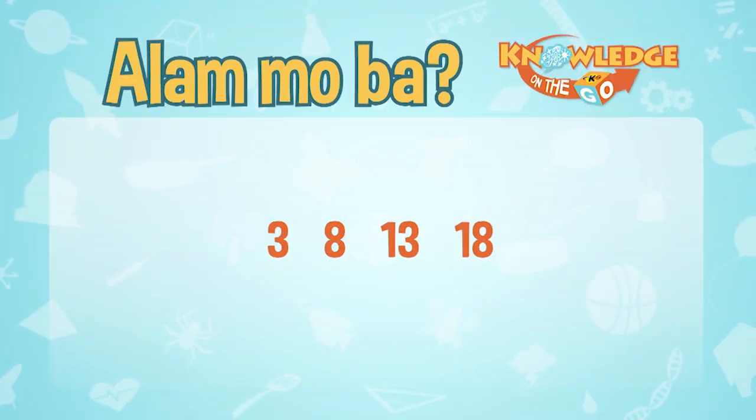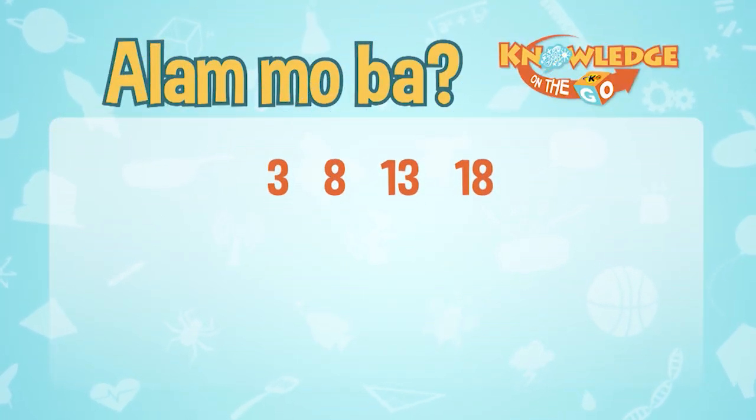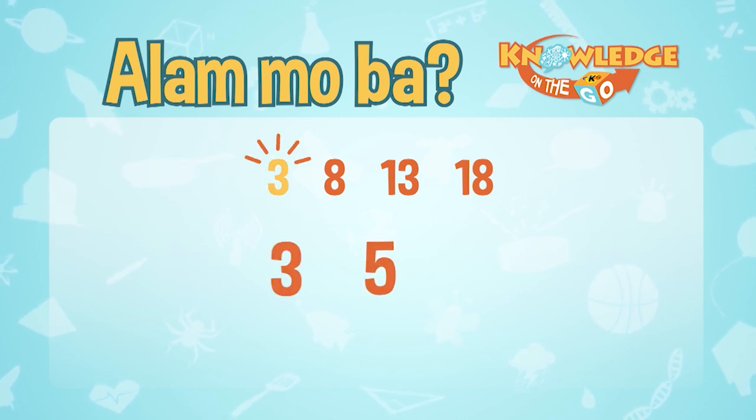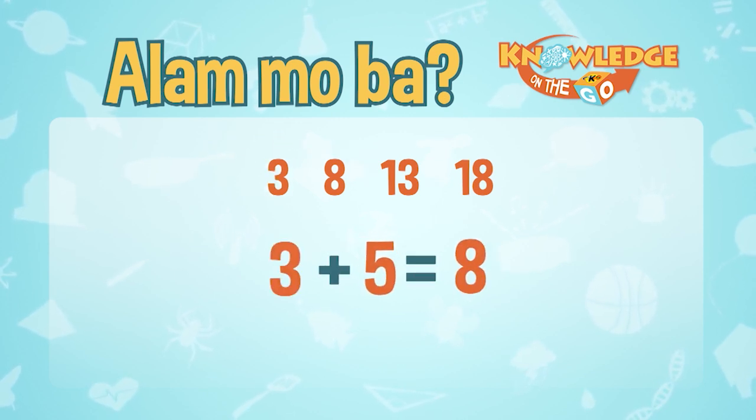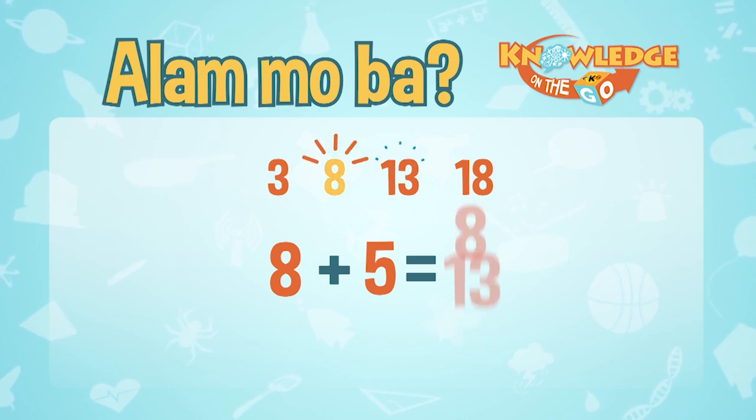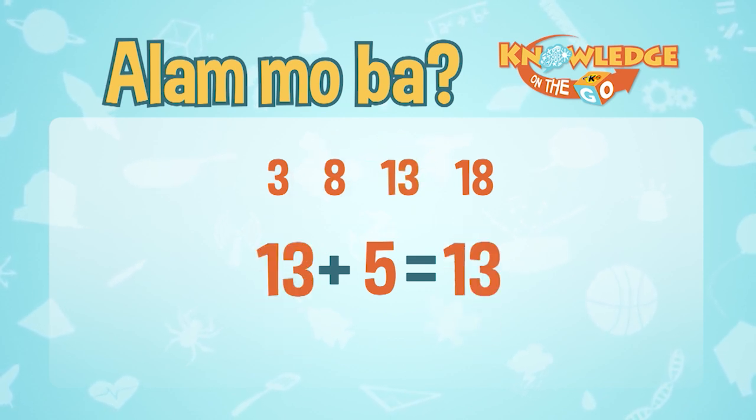The difference between each number in the sequence is 5. 3 plus 5 equals 8. 8 plus 5 equals 13. 13 plus 5 equals 18. So 18 plus 5 gives the next number, which is 23.